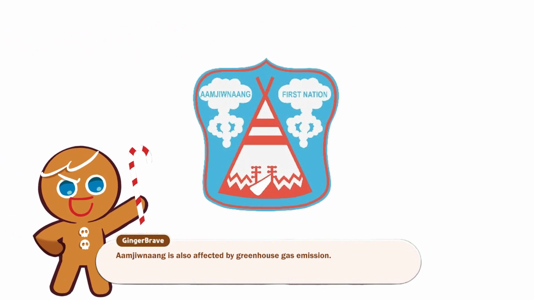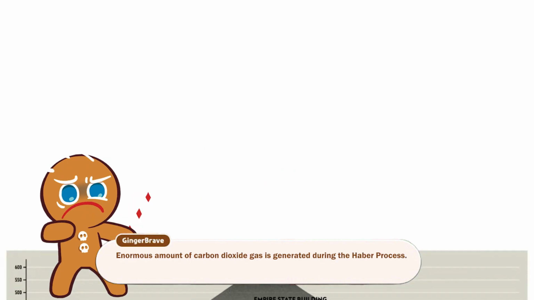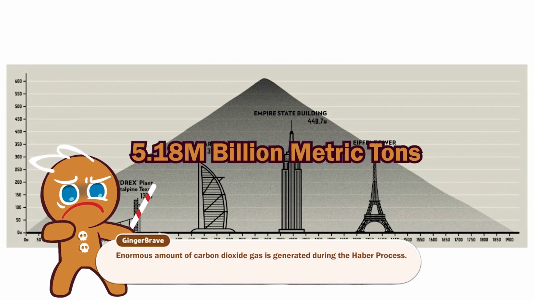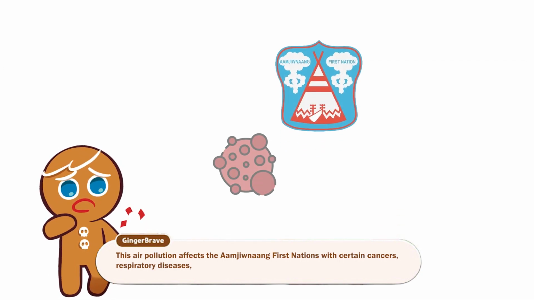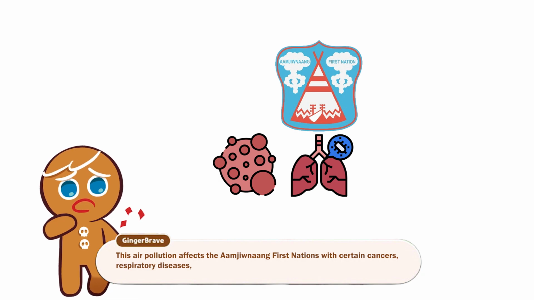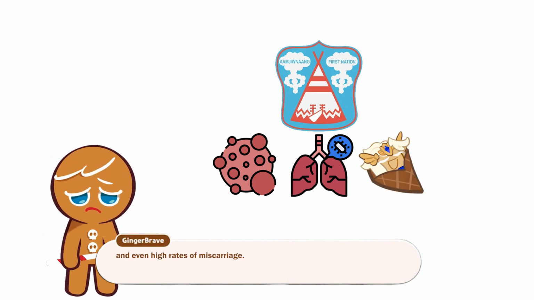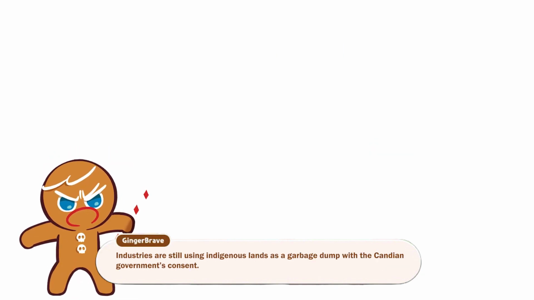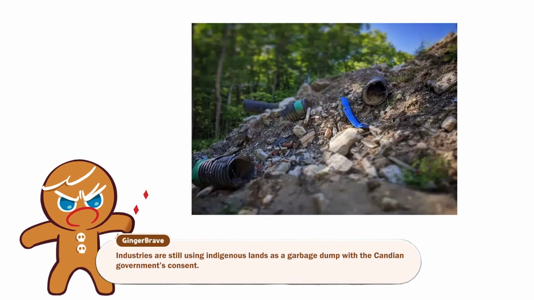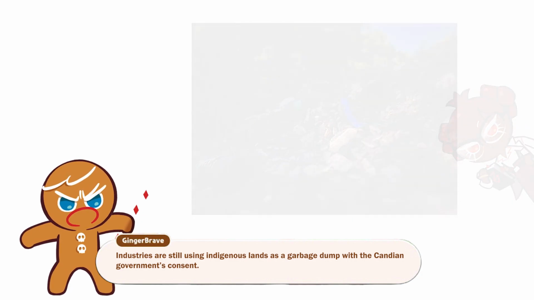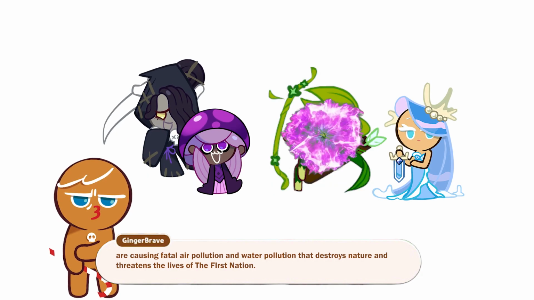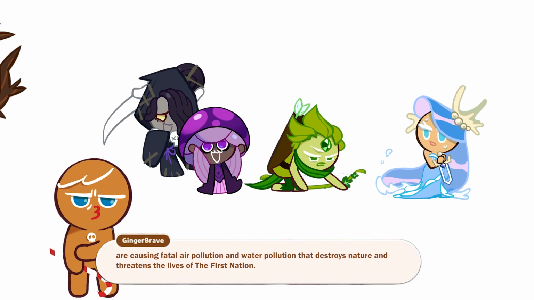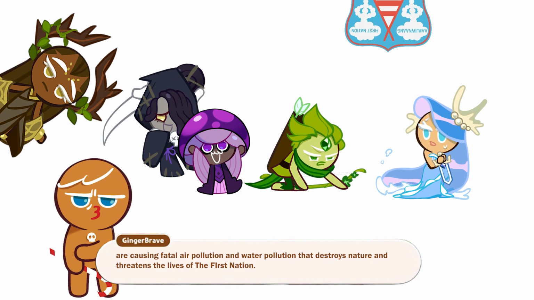Aamjiwnaang is also affected by greenhouse gas emission. Enormous amount of carbon dioxide gas is generated during the Haber process. This air pollution affects the Aamjiwnaang First Nations with certain cancers, respiratory diseases, and even higher rates of miscarriage. Industries are still using Indigenous lands as a garbage dump with the Canadian government's consent. This environmental destruction for their convenience is causing fatal air pollution and water pollution that destroys nature and threatens the lives of the First Nation.